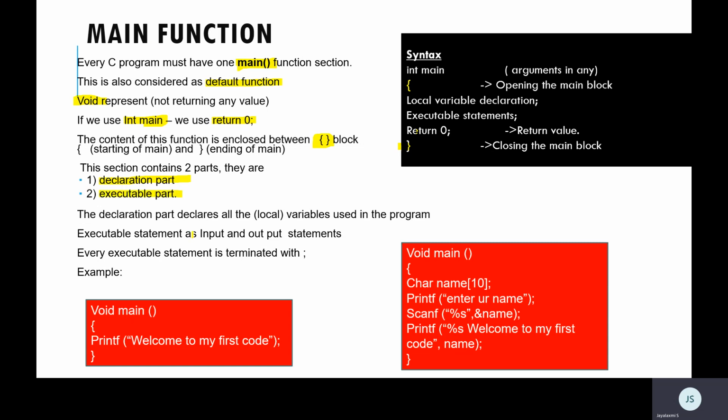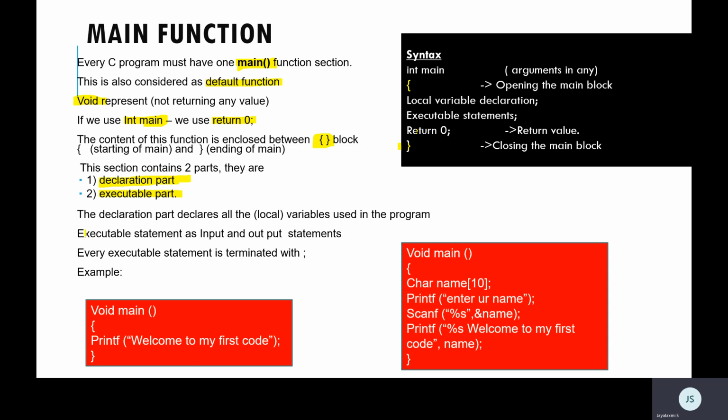You may be confused, ma'am, we already had a declaration. What is this declaration again? That was the global declaration throughout the program. Whenever you say this is a block, and I'm putting something inside the block, the scope is limited to that block only. So inside this block, if you want to use anything, you put it in the local declaration section. This is your local declaration part, and this is your executable part. Whatever statements you want to execute, printing statements or accepting statements, input statements, all come under the executable part.